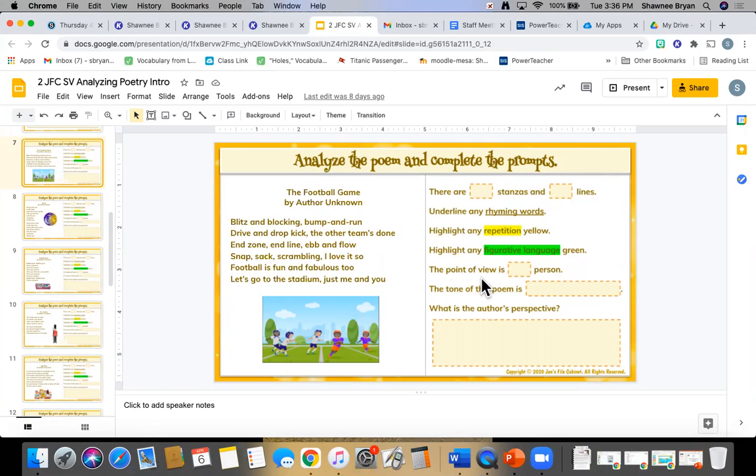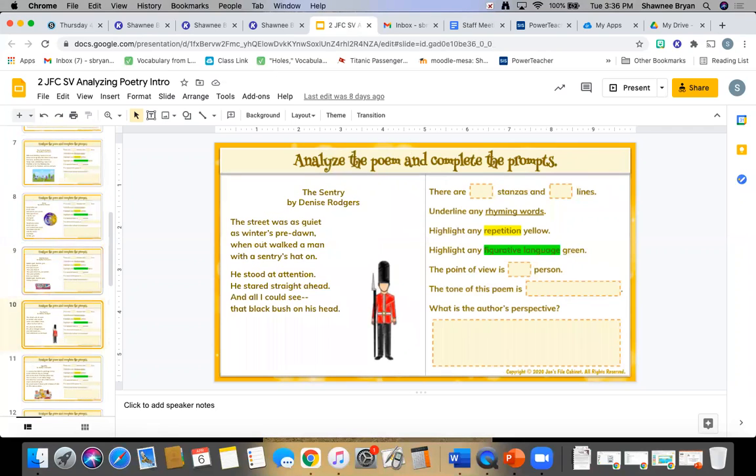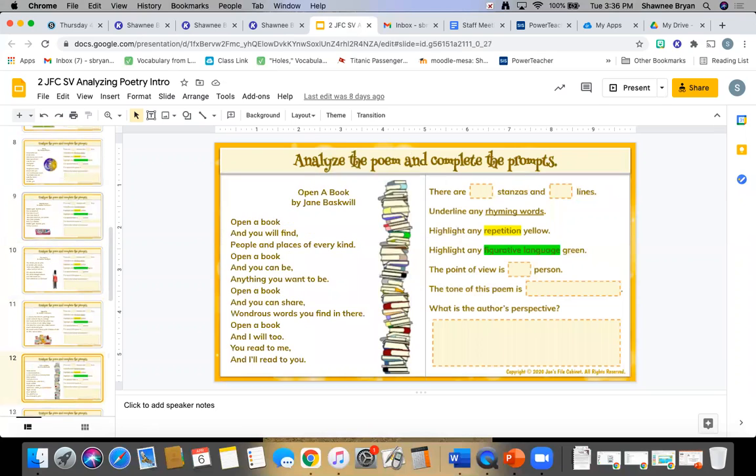You're going to tell me whether it's first, second, or third person. You're going to tell me what the tone is and what is the author's perspective. And you'll notice that that stays the same on the right-hand side for all the poems. You are just going to get a different poem on the left-hand side as you're moving throughout your slides.